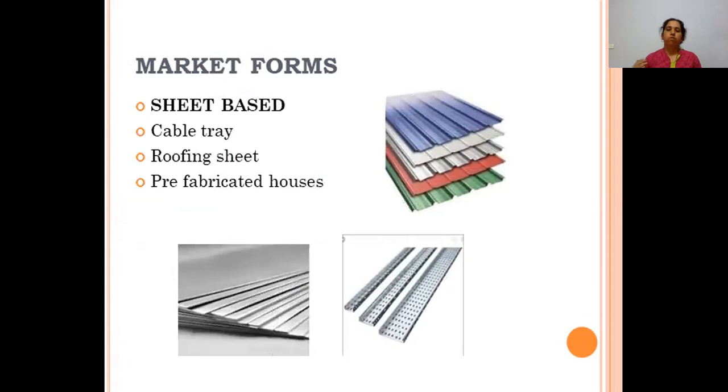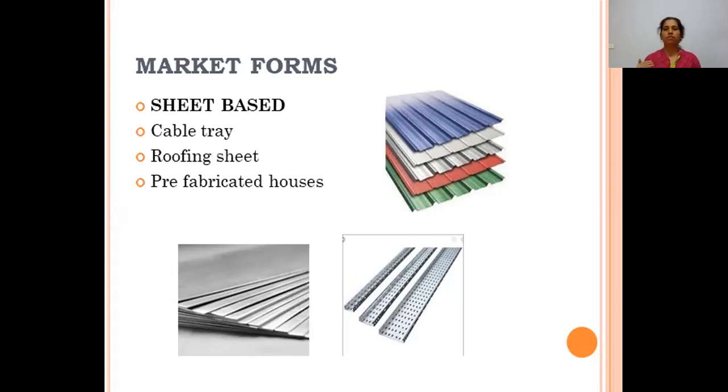The last form of aluminum is sheet-based products. Where are we using the sheet-based aluminum? Sheet-based products include your roofing sheets. Aluminum is available in the form of sheets, roofing sheets also. You can see different colored aluminum sheets here, which are used for roofing. They are used for making cable trays. A cable tray is the tray which carries the cables. Sheet based products are also used in prefabricated houses.